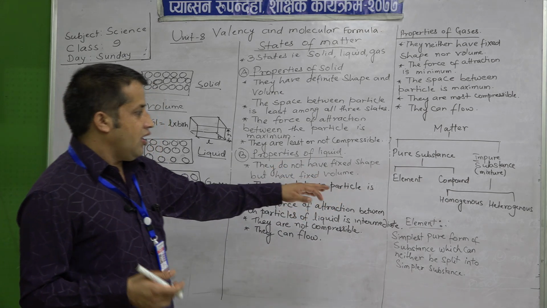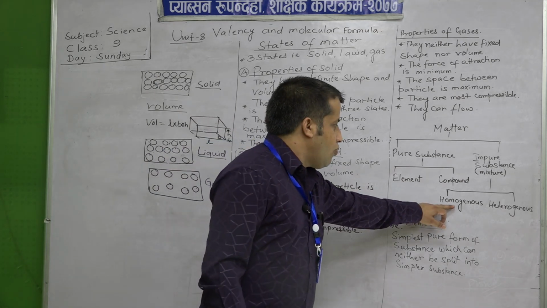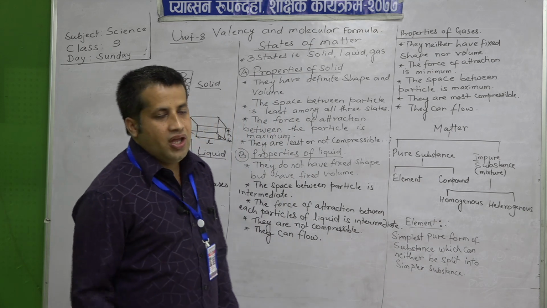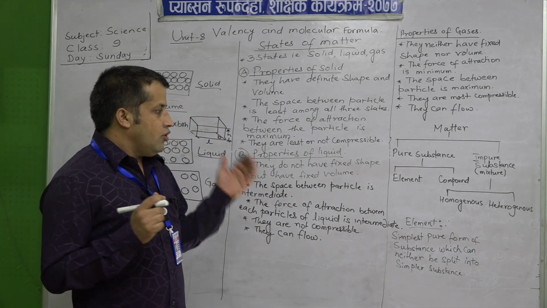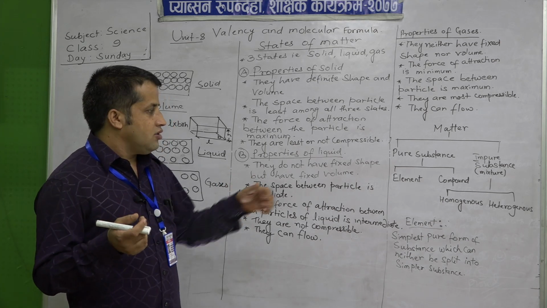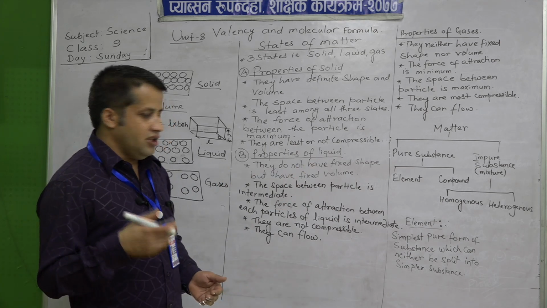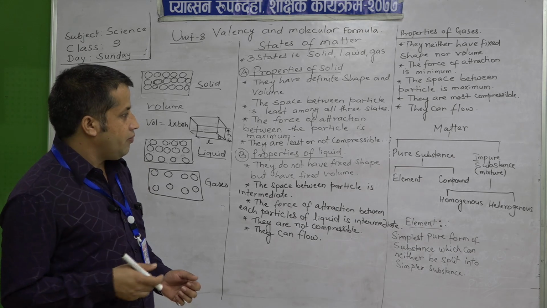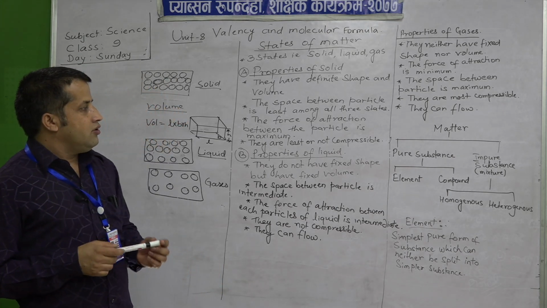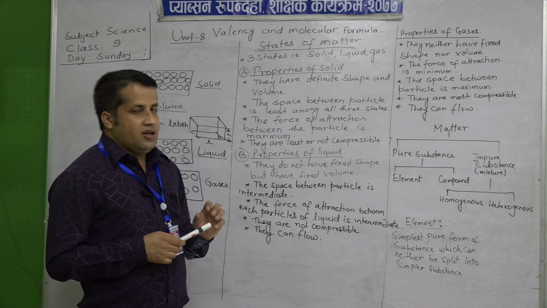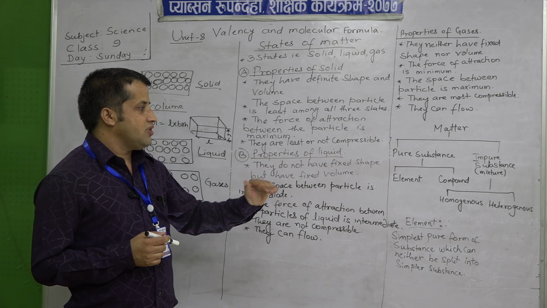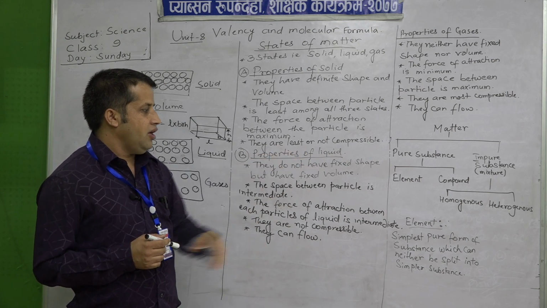Homo means same and hetero means different. So, homogeneous mixtures are made up of the same type or same concentration, and heterogeneous we will study in coming topics briefly. So, first of all, how can we divide matter? Matter is divided into pure substance and impure substance, and pure substance is classified as element and compound.